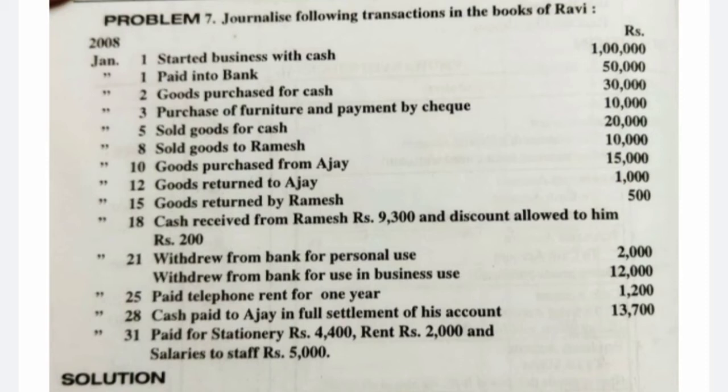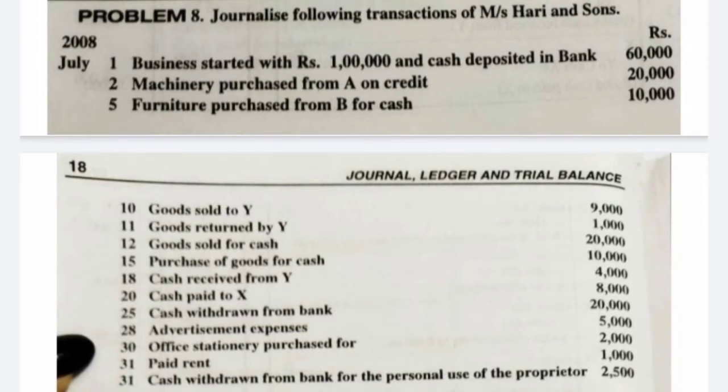And next one, paid for stationery rupees 4,400, rent 2,000, salaries to staff 5,000. So all these are nominal account expenses. So debit all expenses. Stationery account debit to cash account 4,400, rent account debit to cash account 2,000, salaries account debit to cash account, that is 5,000. Okay, so these are the expenses you need to debit and credit the cash. If you pay through bank account, or through check, then you need to credit the bank account. Okay, till here am I clear?